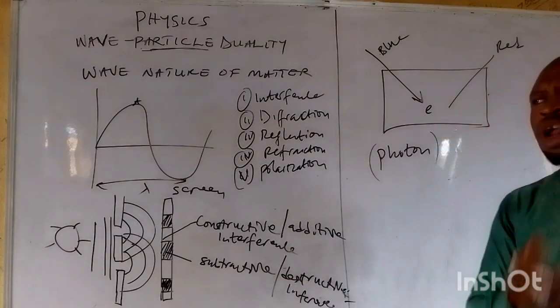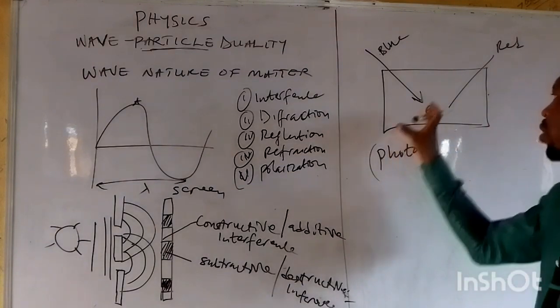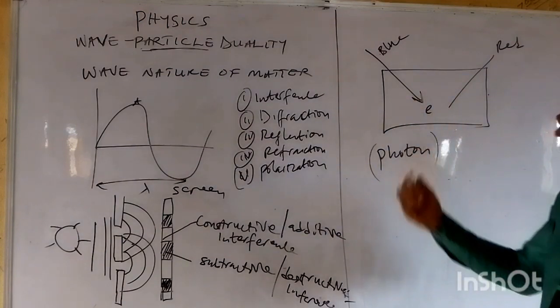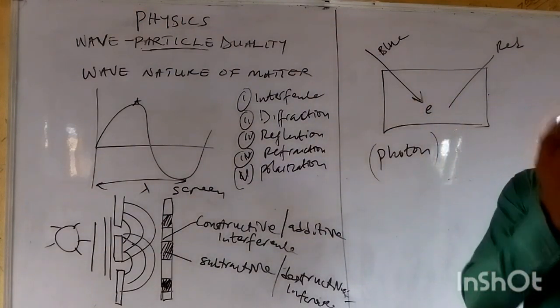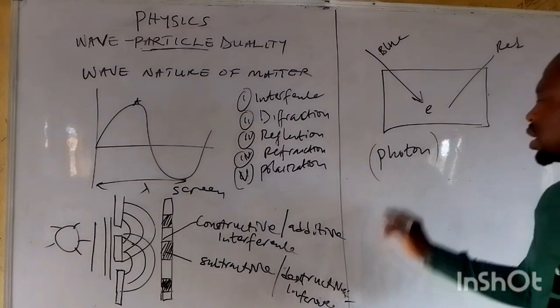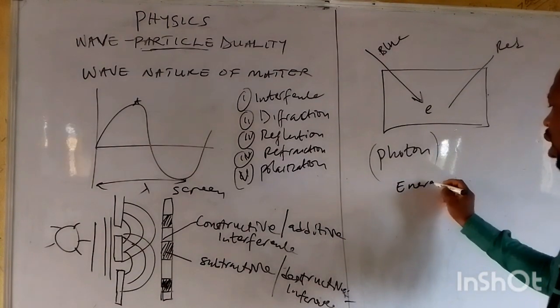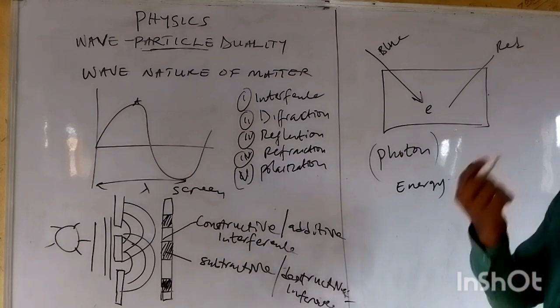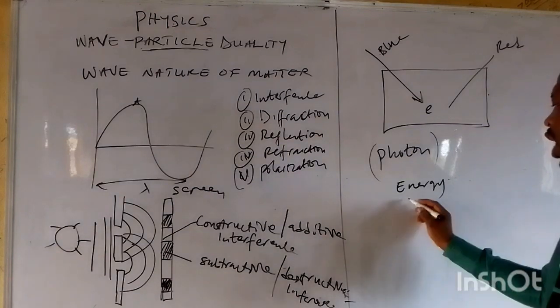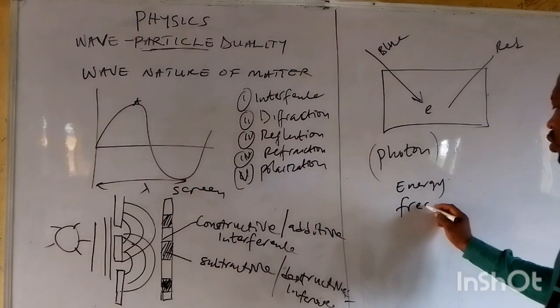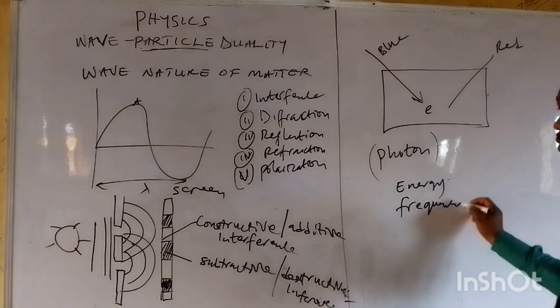When a photon strikes a metal surface, it knocks off an electron. The condition for it to knock off an electron from this surface is that it must have enough energy, and it must have sufficient frequency.